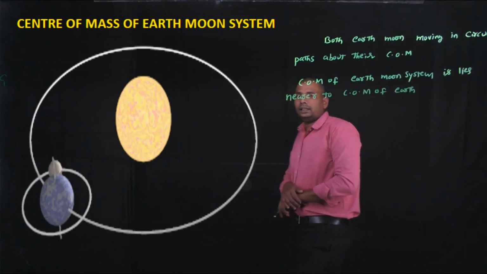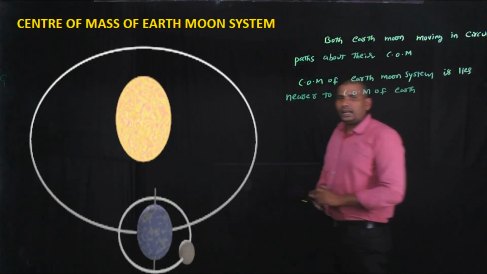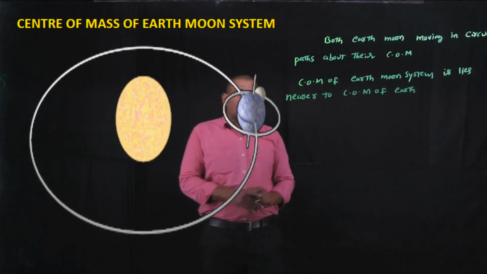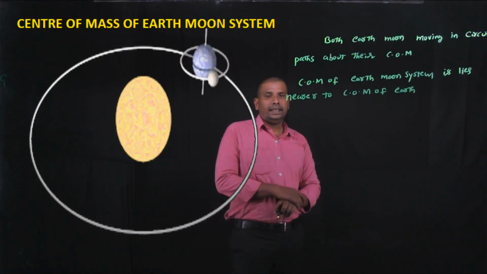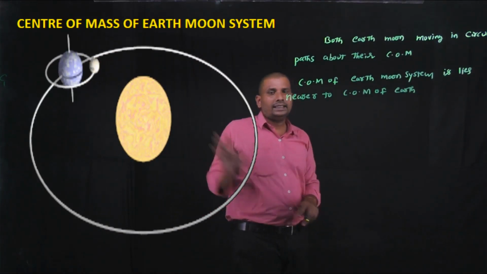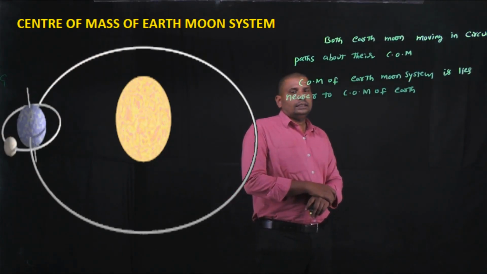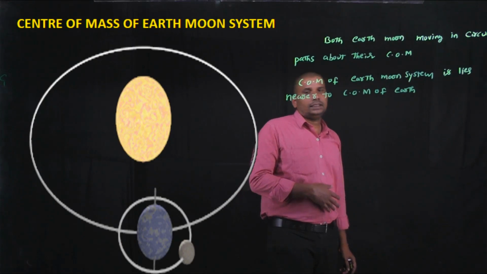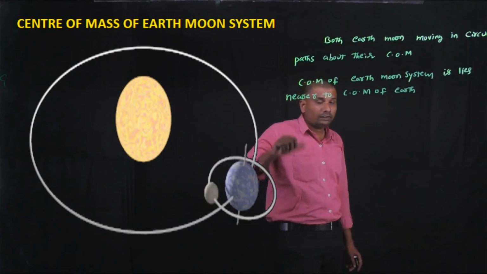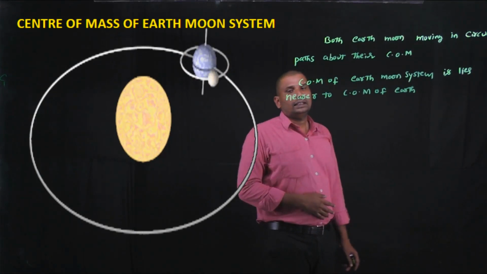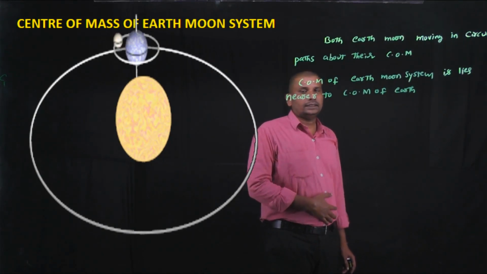Okay, and there are some internal forces and there are some interactions between the Earth and Moon, and due to these interactions, the motion of the center of mass of the combined Earth Moon system does not depend on them.